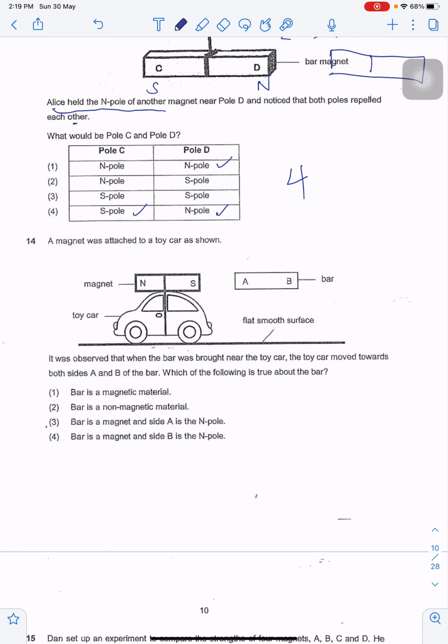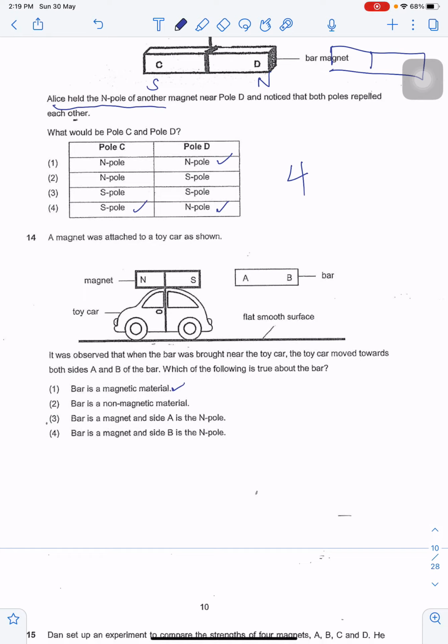A magnet was attached to a toy car as shown below. It was observed that when the bar was brought near, the toy car moved towards both sides A and B of the bar. Which of the following is true about the bar? Bar is a magnetic material. Yes, because it could move to both sides, A and B. Bar is a non-magnetic material. That would be false, because then the toy car would not move towards the bar at all. Bar is a magnet and side A is the north pole.